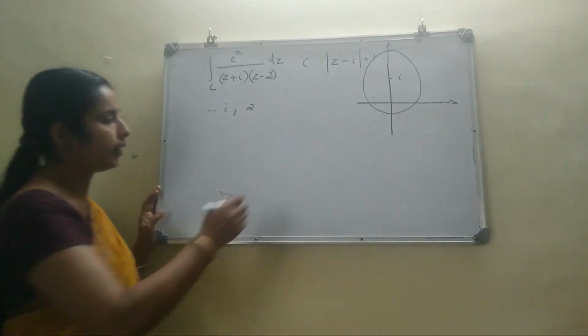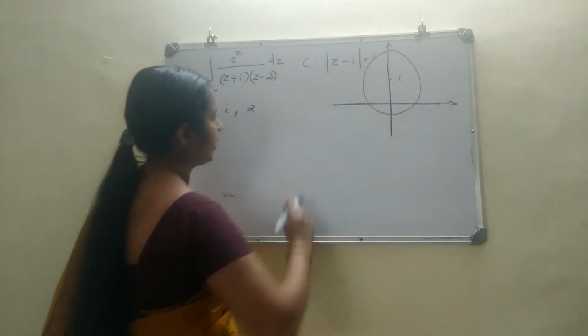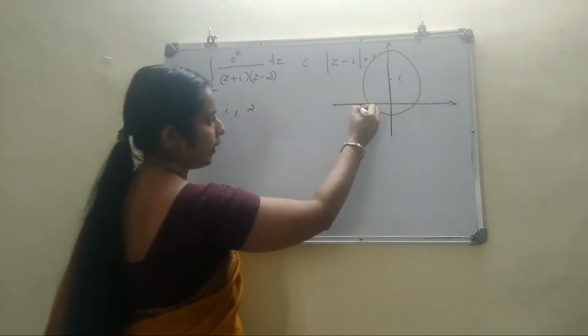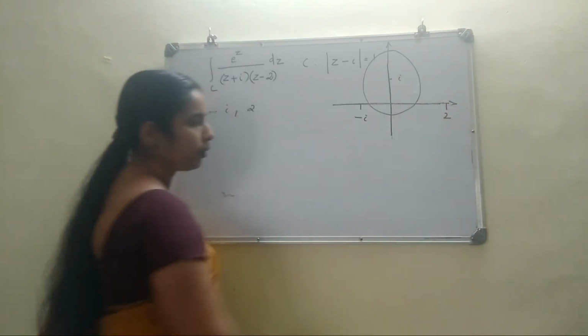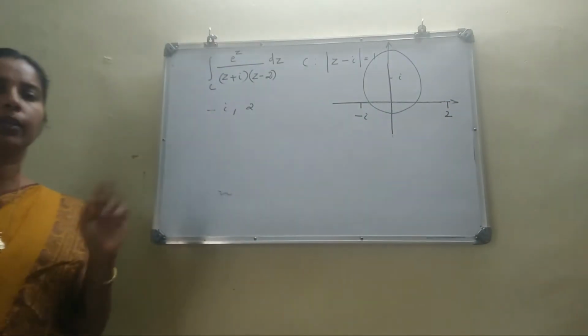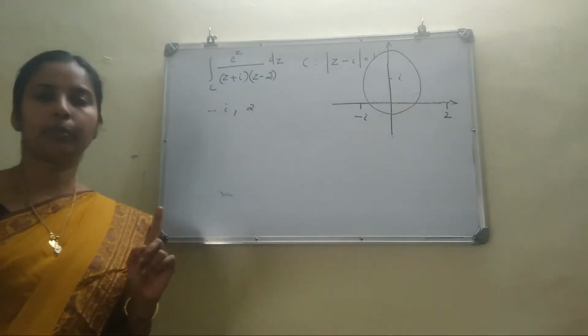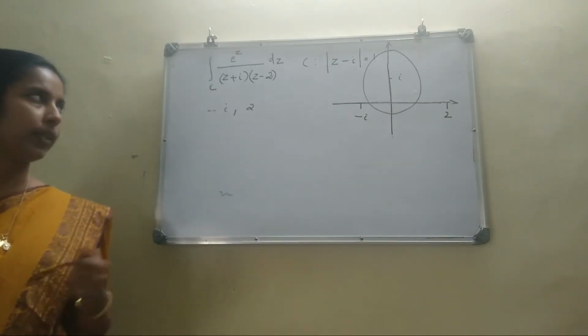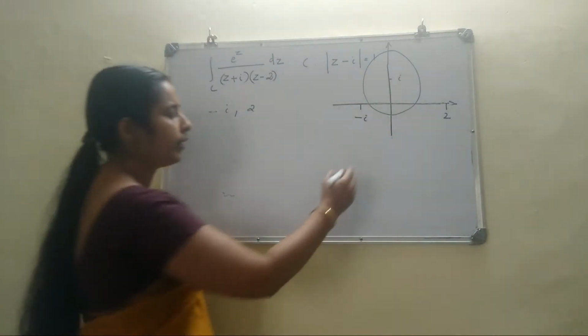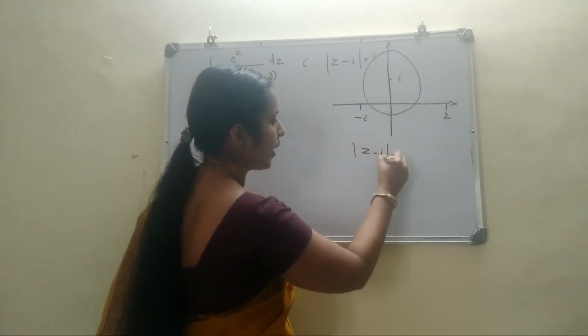Geometrically you can check whether it is inside or outside. See, here it is minus i and here the point 2. Geometrically minus i and 2 are outside. There is one more way of checking whether it is inside or outside by algebraic calculation. Here the circle is mod z minus i equal to 1.